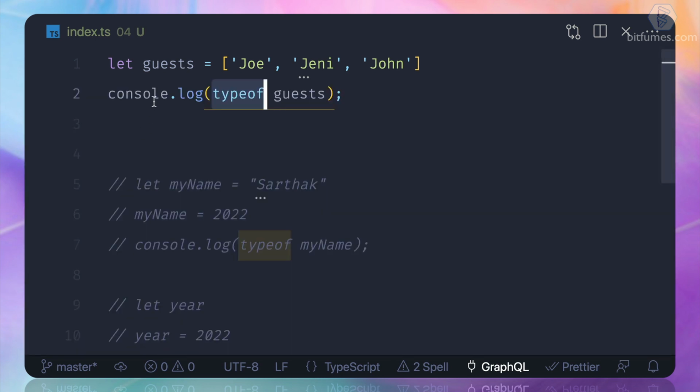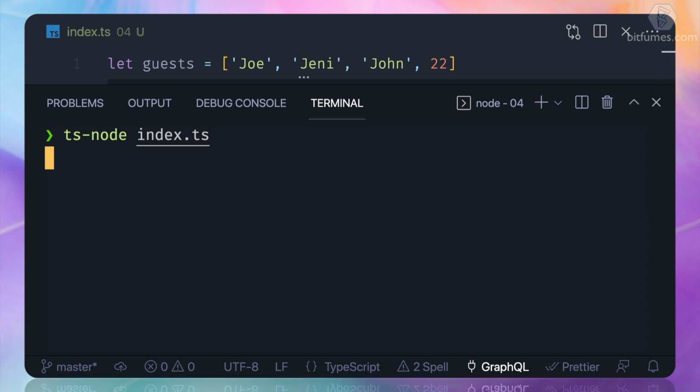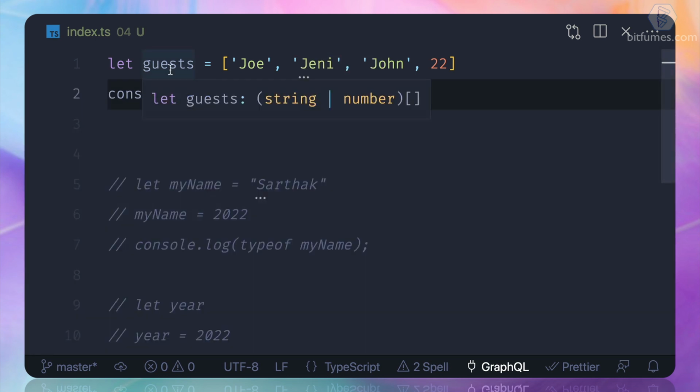So we can see it's an array of string. Now things get very interesting when we do something like this. Now what should be the type here? Obviously this is still going to say object, because that's JavaScript. But if I hover over it, boom, a new thing appears here, which is a union, a combination of string and number array. So that means there is an array, and the value inside it could be string, could be number. So the pipe sign defines OR.